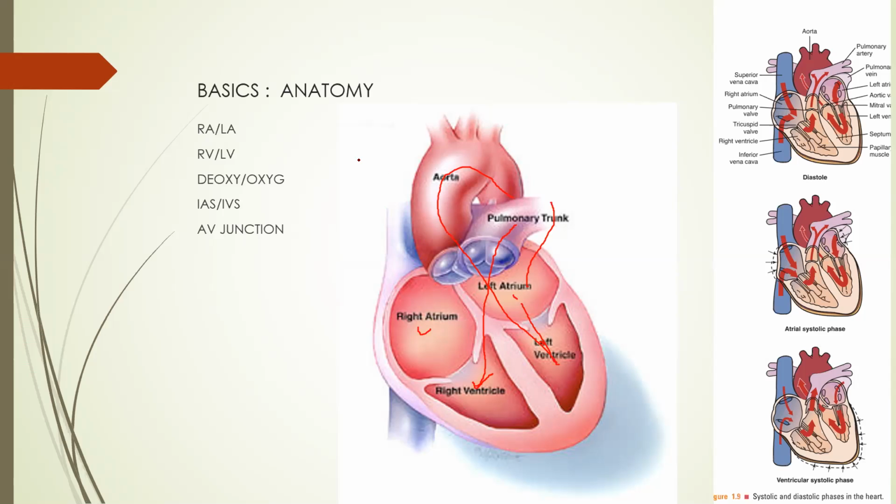Whenever there is an electrical signal, the ventricular cardiac muscle will contract. Now both the atria are separated by the interatrial septum, both the ventricles are separated by the interventricular septum, and the atrioventricular junction is here. Both atria and ventricles are separated by the atrioventricular junction. This is the atrioventricular junction. So this is very gross and basic anatomy I'm telling you.